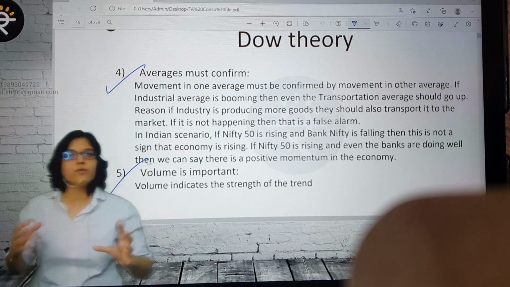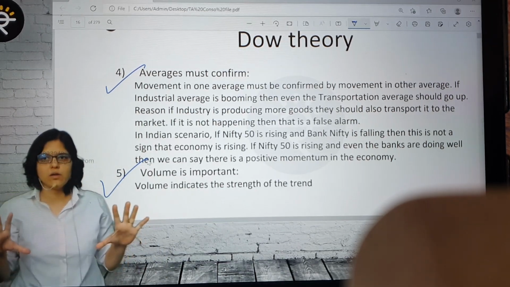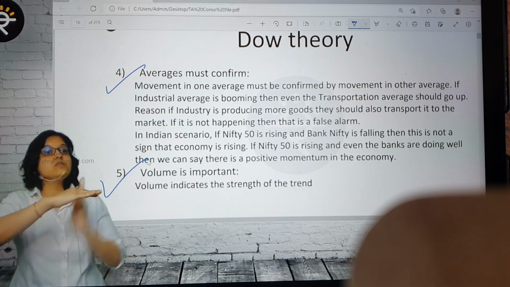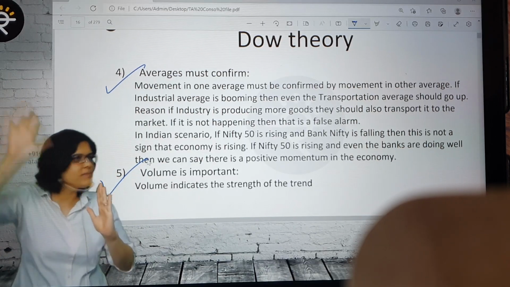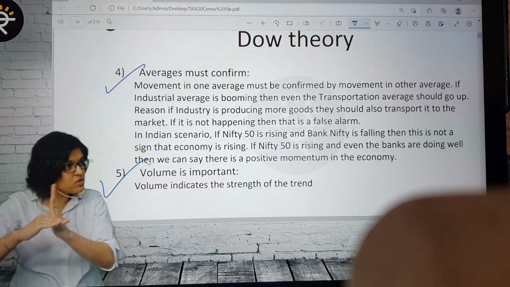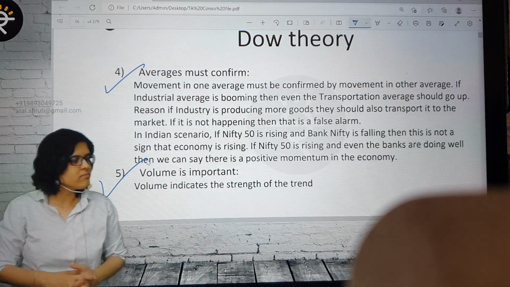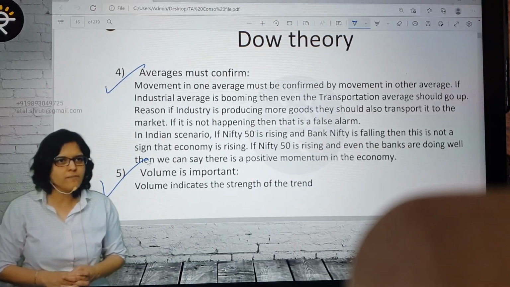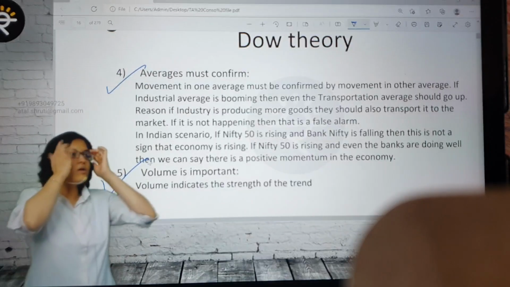What is the difference between an early indication of a breakout and a false breakout? Ideally, it is a good breakout if it breaks the resistance with good volume, and then it will go in the same direction. But if it breaks with poor volumes, chances are high that it is a false breakout, meaning it will probably come down. Is this okay?